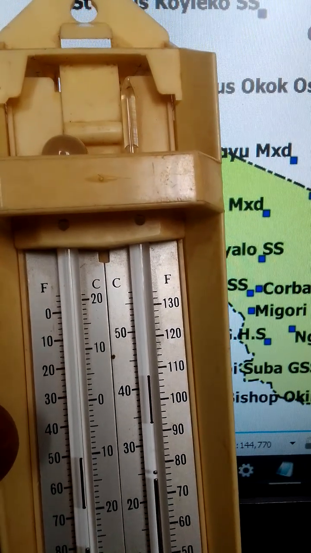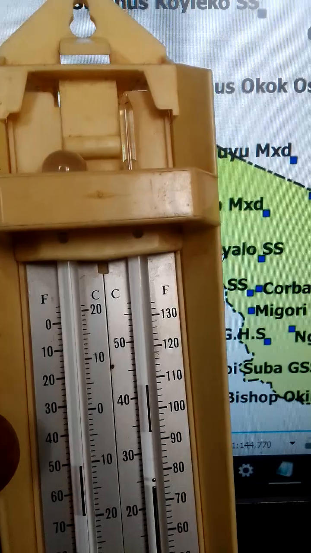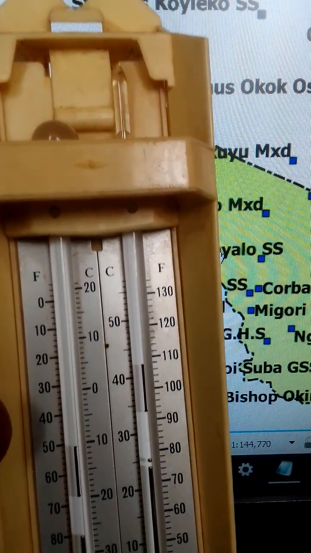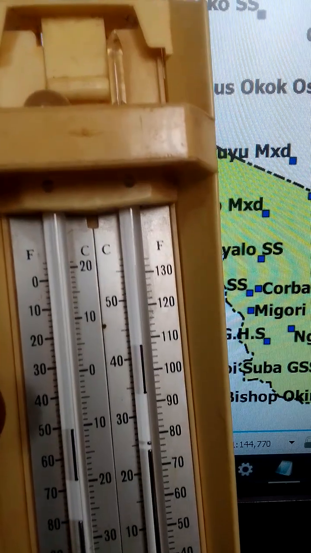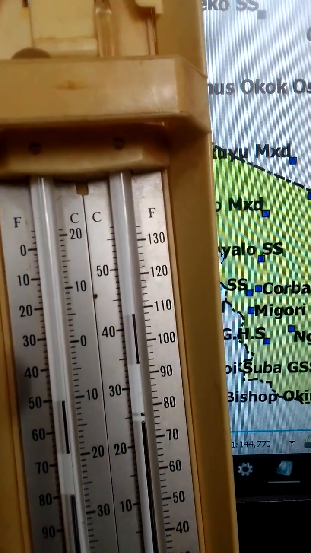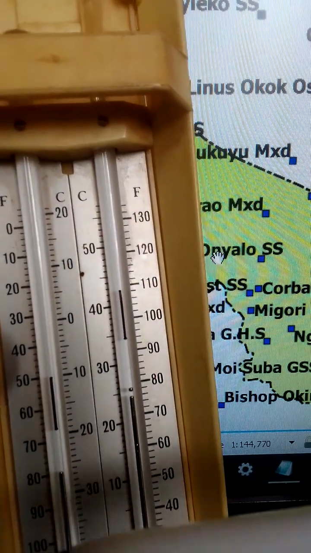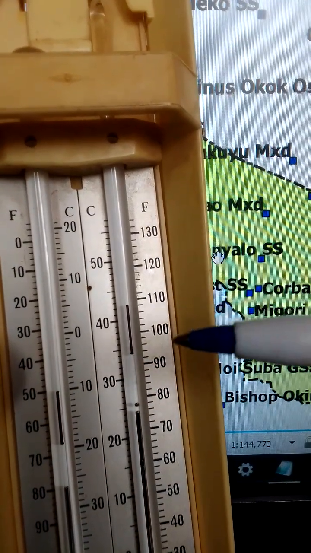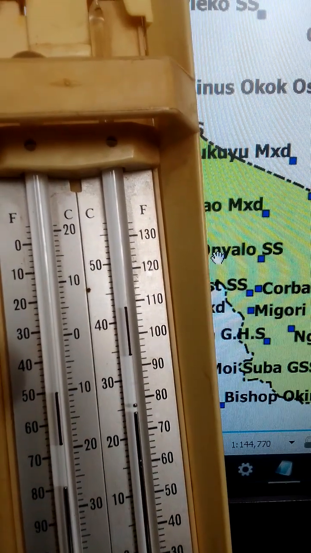So a Six's thermometer is used to measure both maximum and minimum temperatures. It is a U-tube that is filled with mercury and also alcohol, with two metal indices that indicate maximum and minimum temperature.